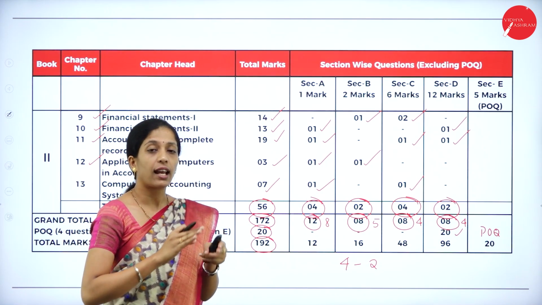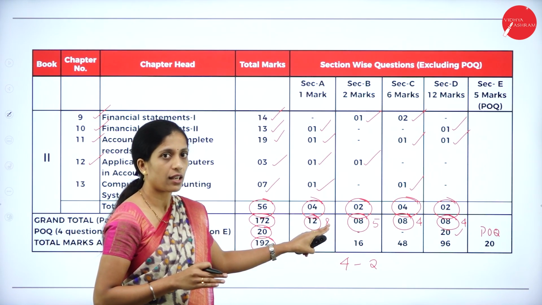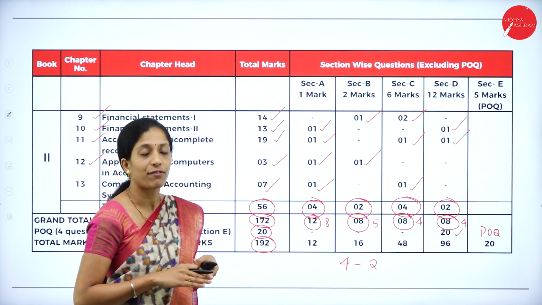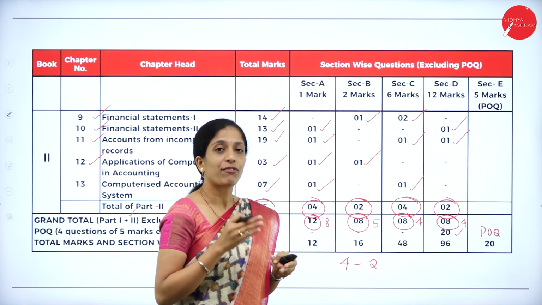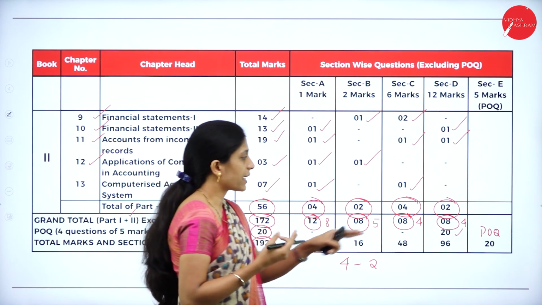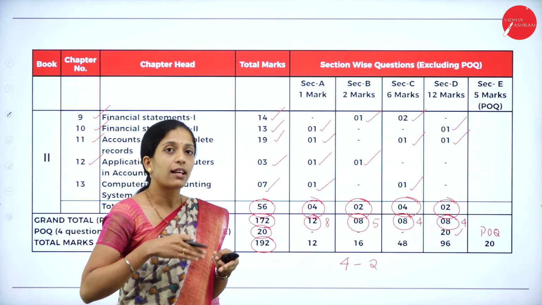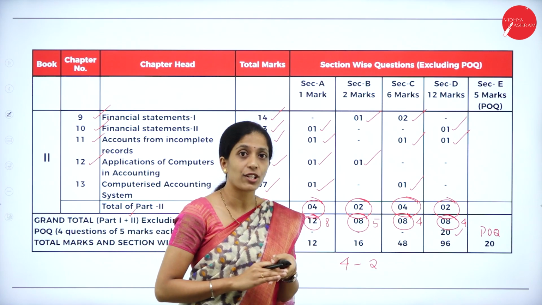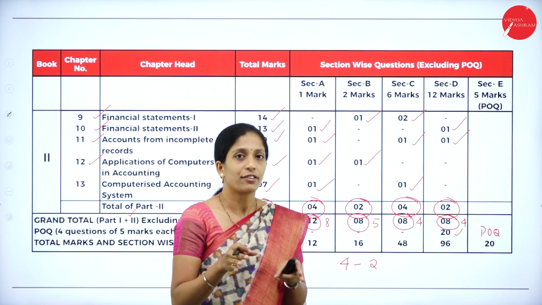From section A, they will ask you 12 questions, out of which you have to answer any 8. Next, from section B, they will ask you 8 questions, out of which you have to answer any 5. Next, section C, out of 8, you have to answer any 4. Next, under section D, for 12 marks, out of 8, you have to answer any 4. Next, under section E, practical oriented question, they will ask you 4 questions, out of which you have to answer any 2. So that you will get 100 marks.